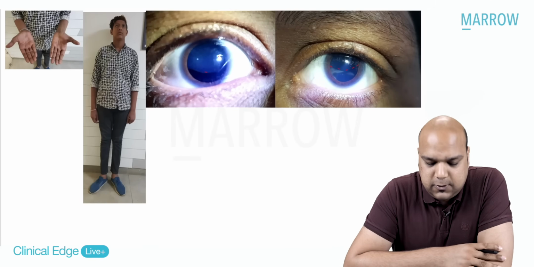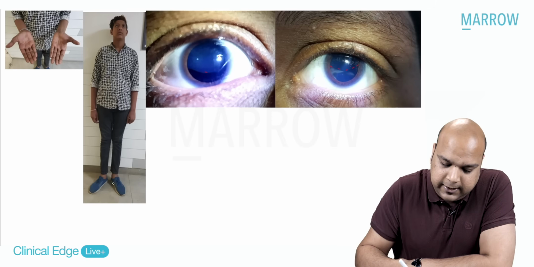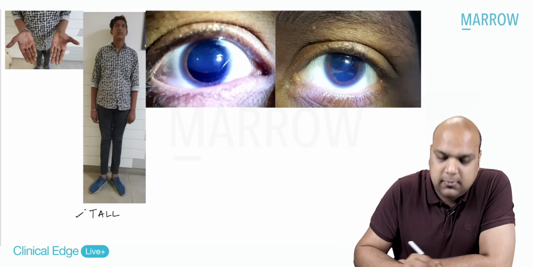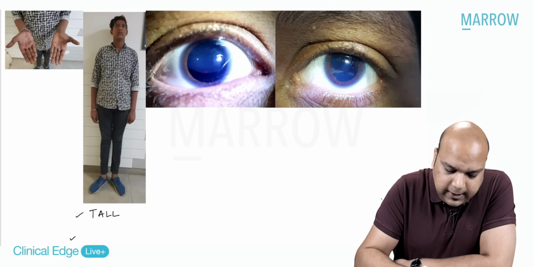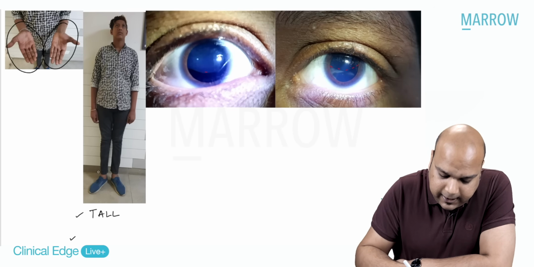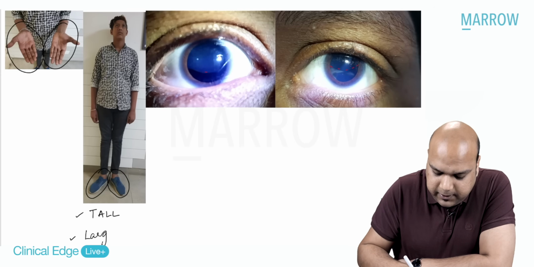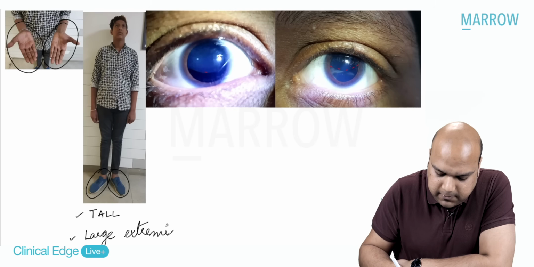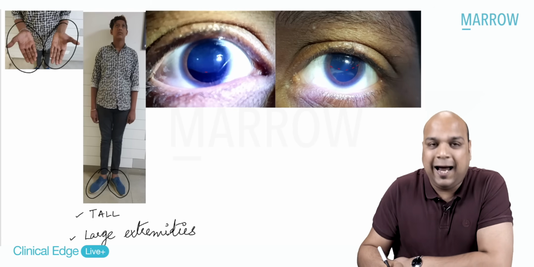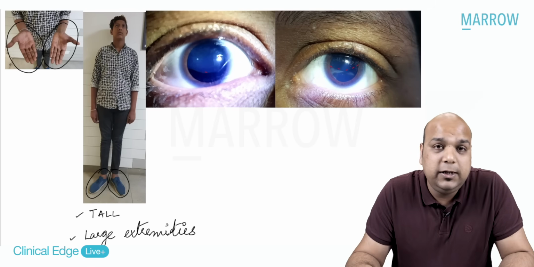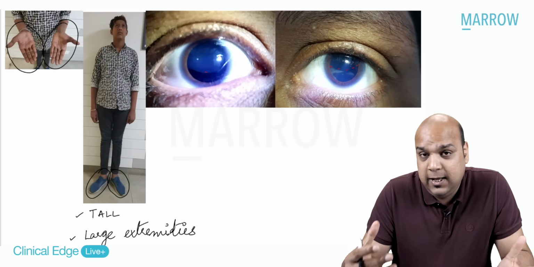These are the images. So the image of the child as such is given and the eyes are given. Okay. So first, let us see the image of the child. For a 15-year-old, he's a very tall boy. Yes. Along with that, if we look at the hands and if we focus at the feet, what do we see? We see large extremities. The hand and the feet are longer than usual. They should be at 15. Remember, 15-year-old. That's the key here.